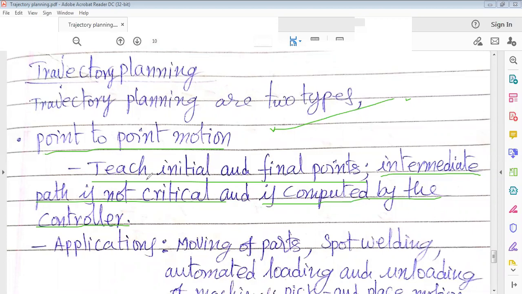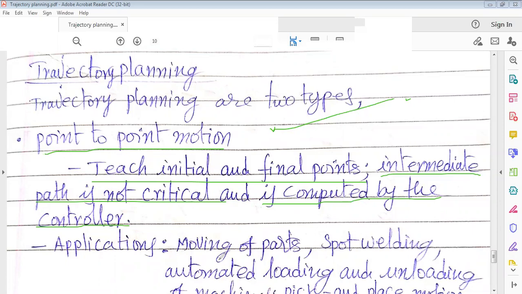So what are the applications which are exactly suitable to this kind of motion, this kind of trajectory planning? Suppose you want to move parts in the industry from one place to another place. In such cases, this trajectory planning is used.